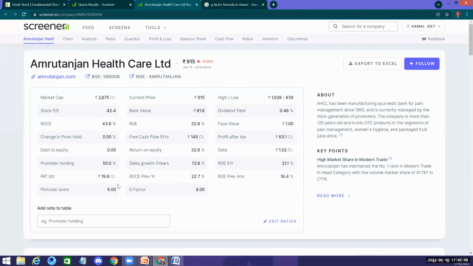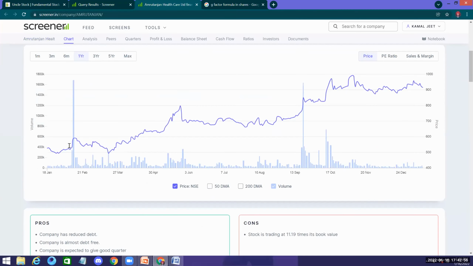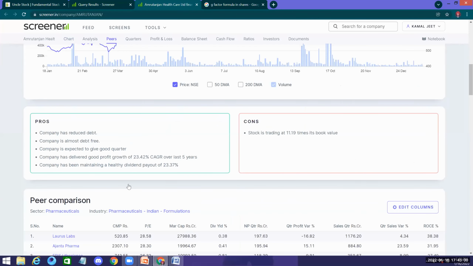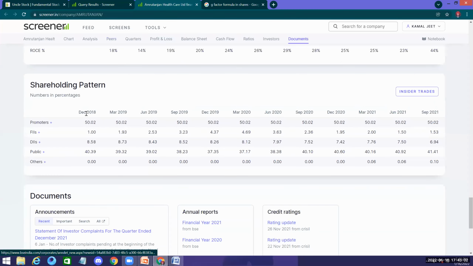The G factor is there, and the Piotroski score is 9. You have a smaller number of bonds. You have all green, green, green, and you can go down and see all the fundamentals about this stock. The promoter holding is close to 50%, and you have FII also coming in.